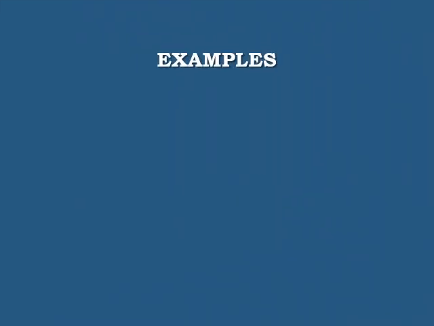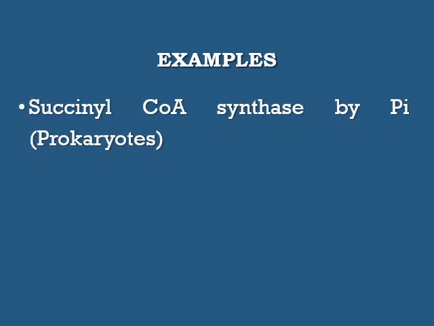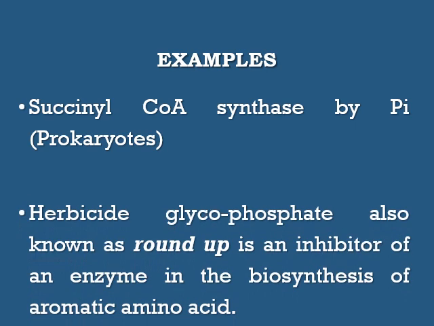Examples of uncompetitive inhibition are inhibition of succinyl coenzyme synthase by inorganic phosphate in prokaryotes. Herbicide glyphosate, also known as Roundup, is an inhibitor of an enzyme in the biosynthesis of aromatic amino acids.